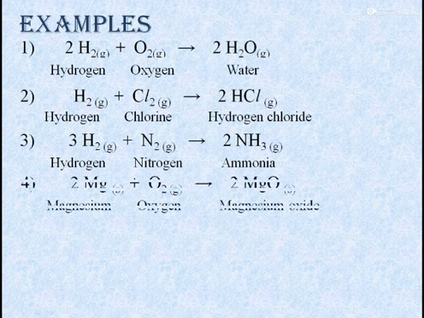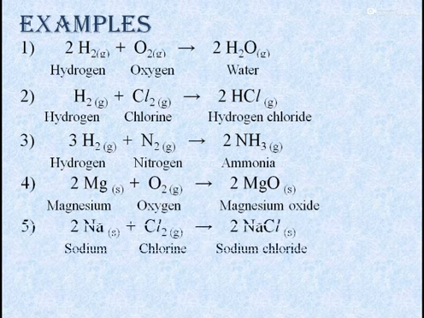Metals can also combine with non-metals and they will form compounds which are called ionic compounds. Like magnesium reacts with oxygen to form magnesium oxide. Similarly, when sodium metal reacts with chlorine gas, it forms sodium chloride. In all of these 5 examples, the reactant side consists of only elements, whereas a single product, a compound, is formed as a result of the addition reaction.